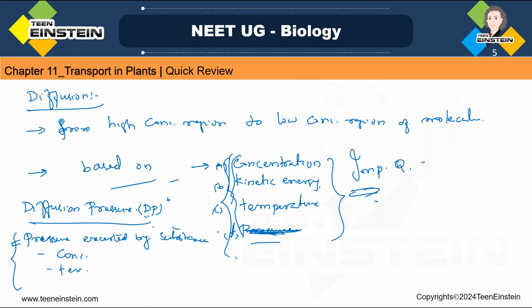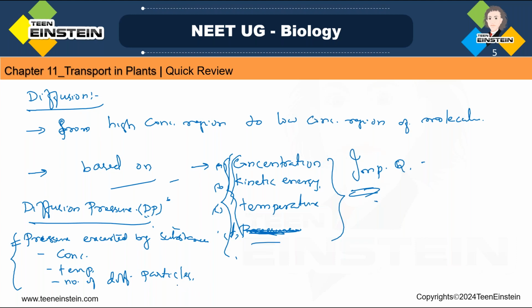Concentration, then temperature, then number of diffusing particles. All these factors are directly proportional to what?